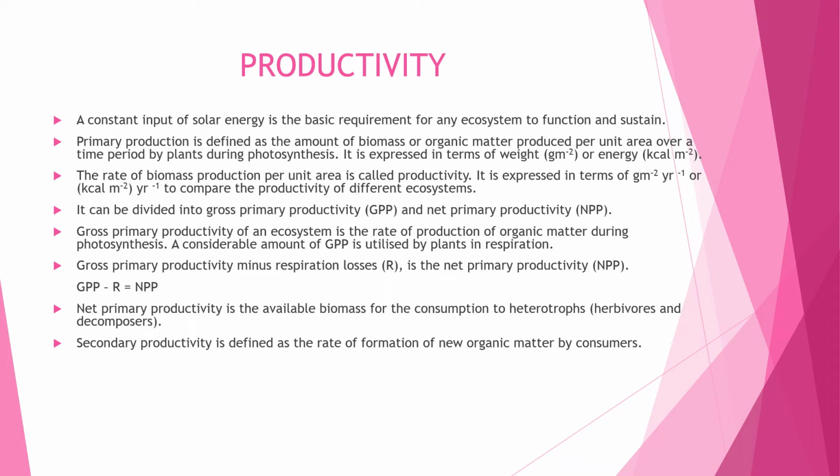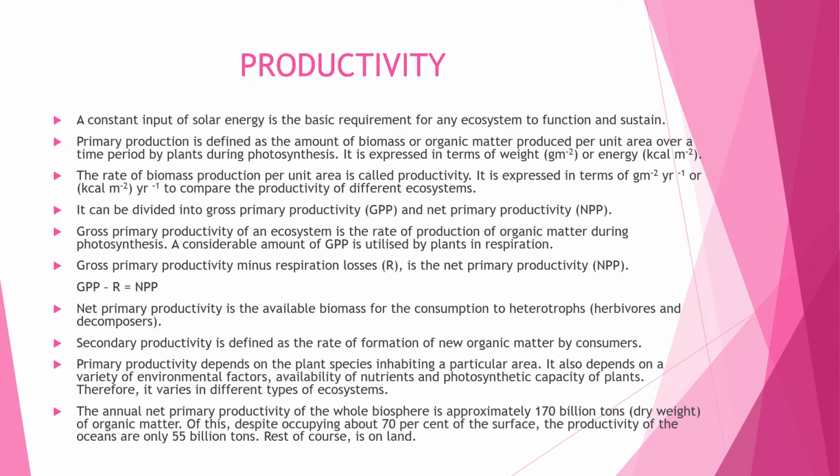Gross primary productivity minus respiration losses is the net primary productivity. Net primary productivity is the available biomass for the consumption to heterotrophs. Secondary productivity is defined as the rate of formation of new organic matter by consumers.